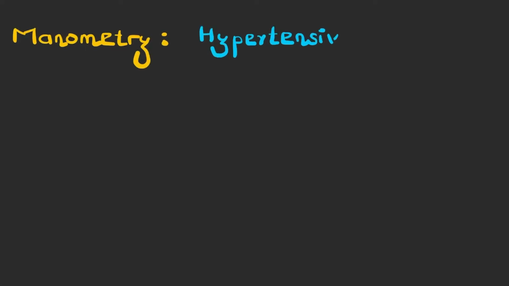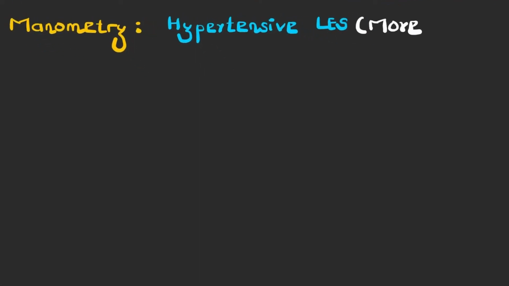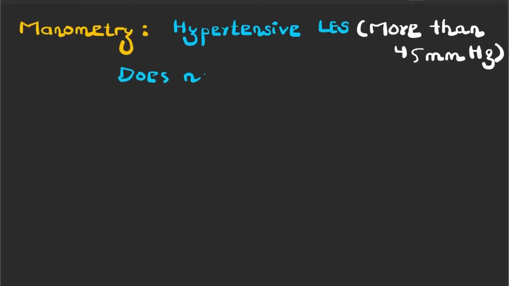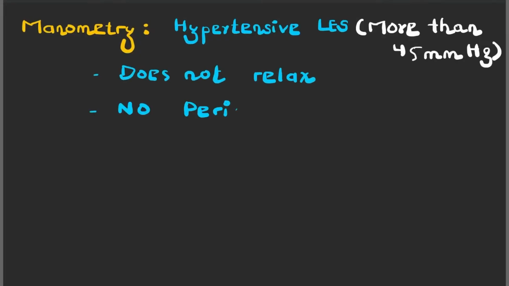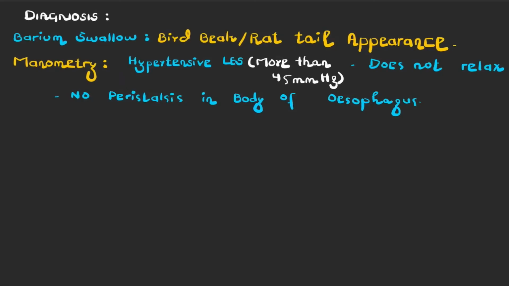The second test that we can do is manometry. It is the most accurate test, and it will show us the failure of lower esophageal sphincter to relax. On manometry, the lower esophageal sphincter will be hypertensive. Its pressure will be more than 45 mm of mercury, and there will be no peristalsis in the body of esophagus. After manometry, we can also do a chest X-ray.